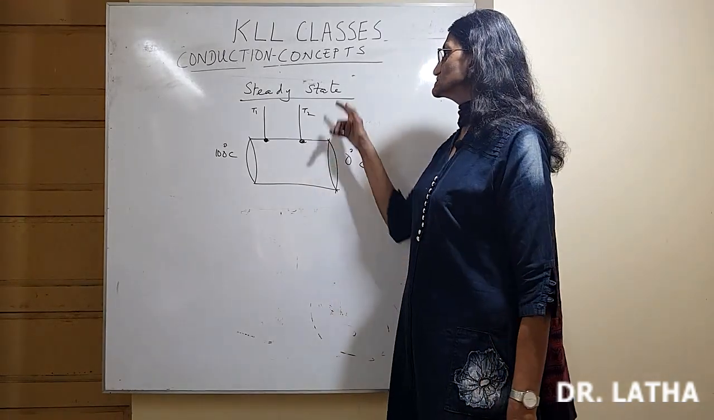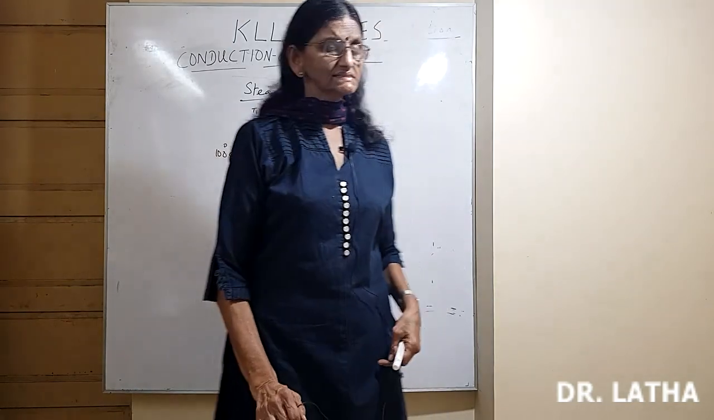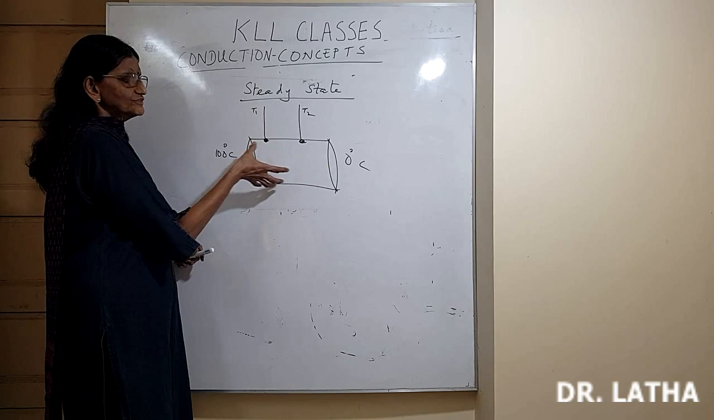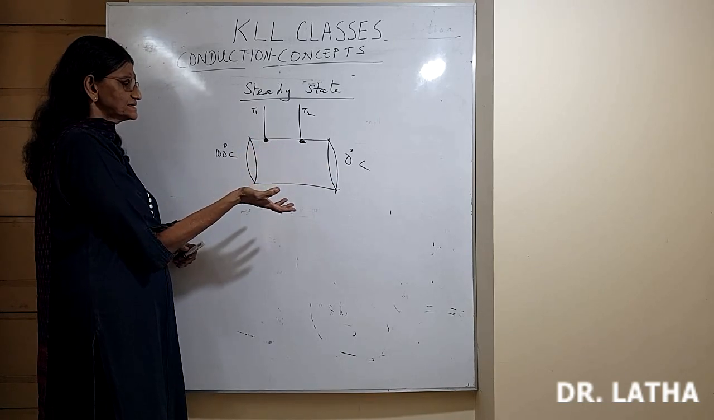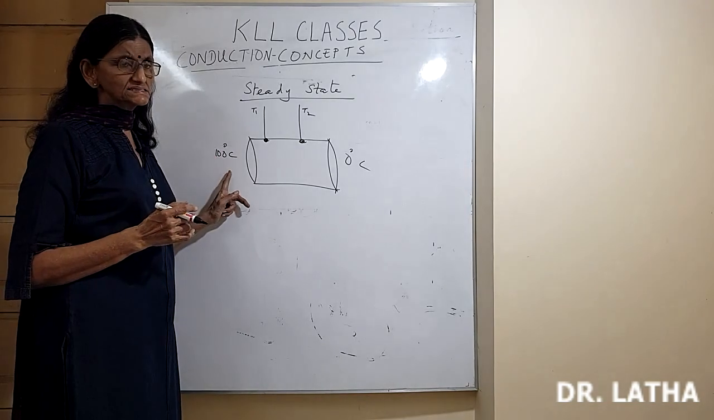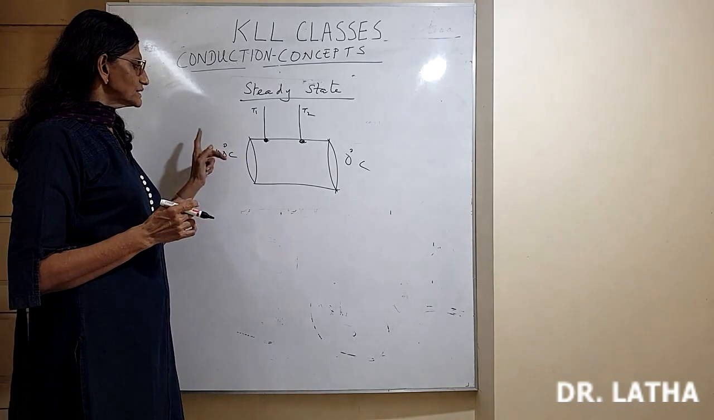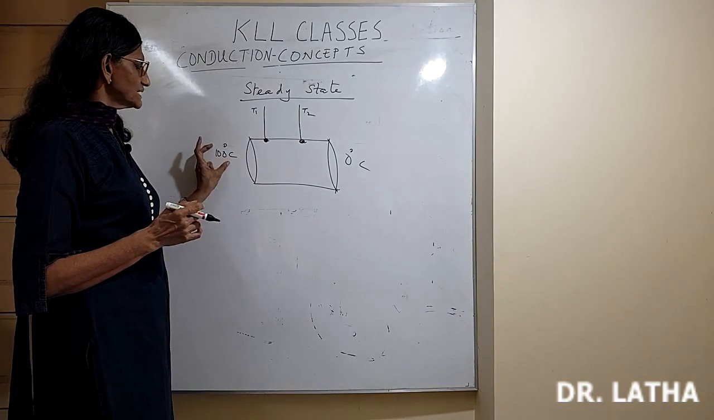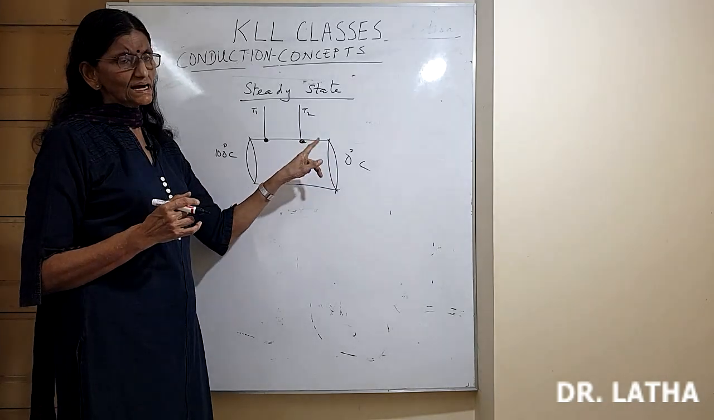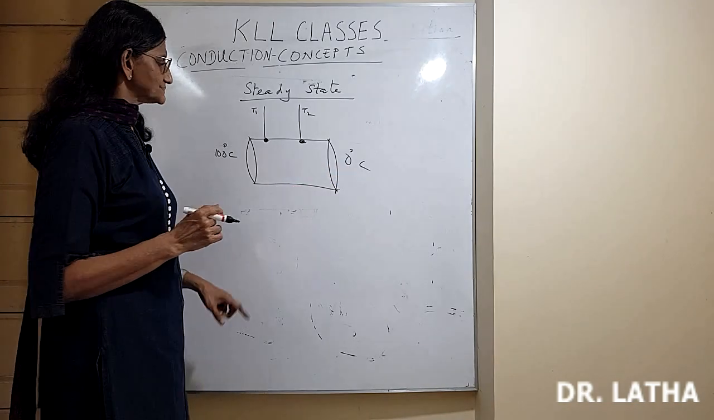One more concept in the theory of conduction: what is meant by steady state. I have taken a conductor of a given material, thermal conductivity K. One end I have maintained at 100 degrees Celsius. That means this end I am surrounding by boiling water. Boiling water means the temperature remains constant at 100 degrees Celsius. The other end I am surrounding by melting ice at normal pressure. So the temperature remains constant at 0 degrees Celsius.